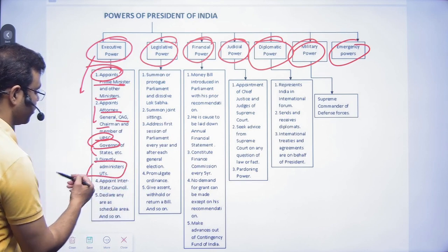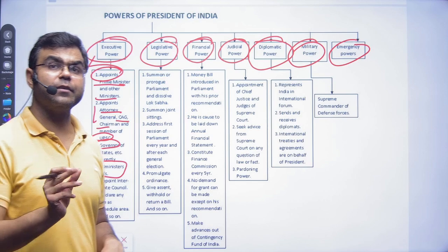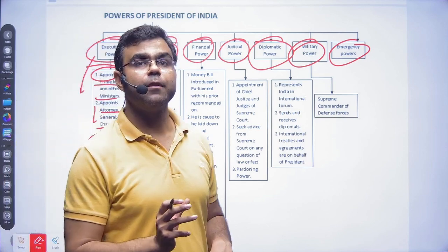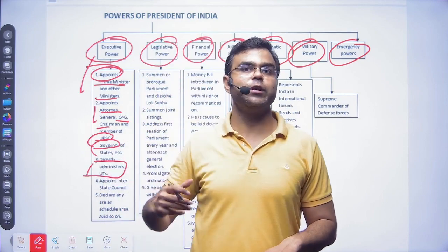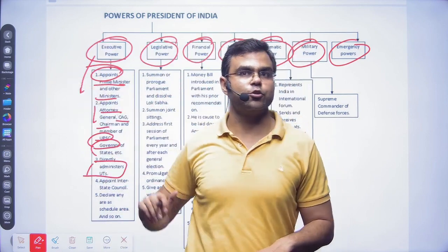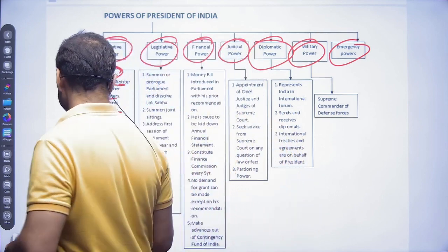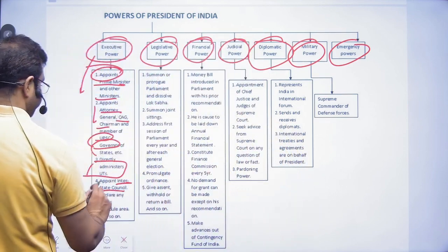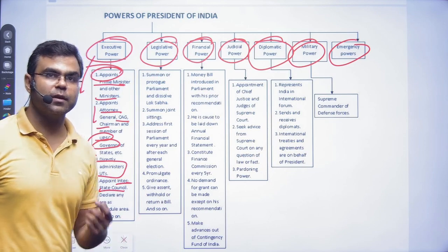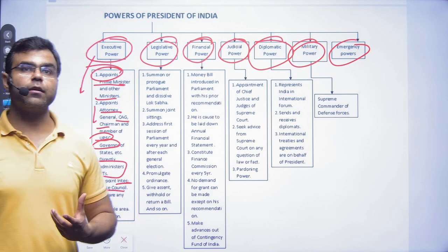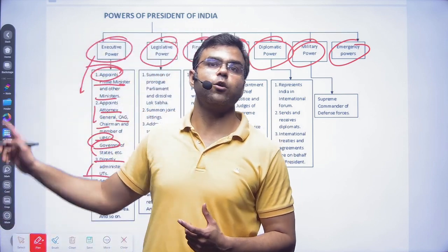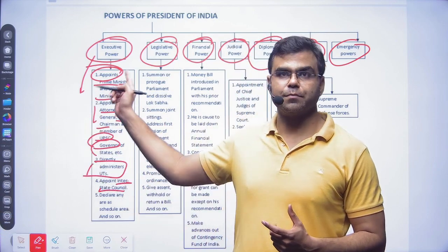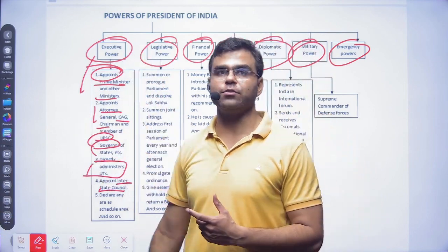Directly administering the union territories. As we know that union territories are special areas where the union tries to take control of them, and in union territories it is directly under the control of the president. Okay. Appointment of the interstate council. So we have in our provisions, to improve the federal structure. Okay. So the appointment of interstate councils is done by the president, and it comes under the executive powers of the president.